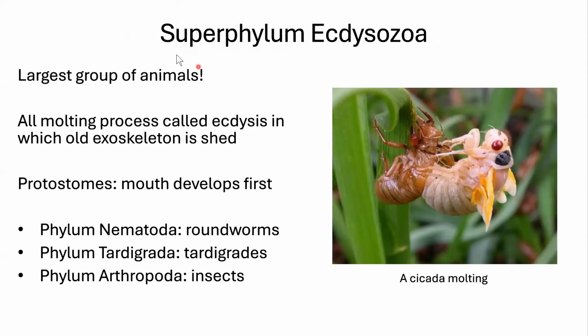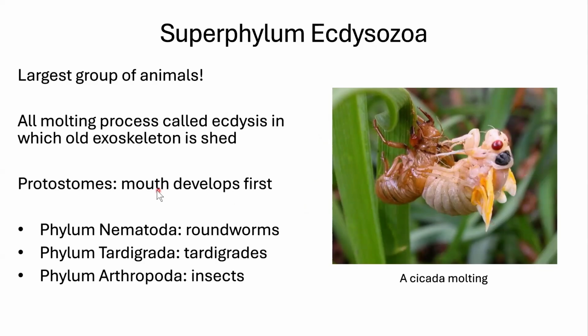All of these animals together create the largest group of animals. This is going to include our bugs. So that's like the most popular type of animal on Earth. And all of these animals go through a molting process where they shed an exoskeleton, and this is called ecdysis. I often like to go backwards when I'm having trouble pronouncing words. So sis, die, ecdysis. That helps me. But it's also okay to struggle with the vocab because these are huge, weird Latin words.